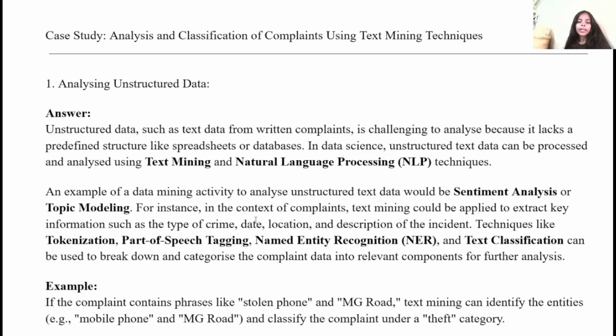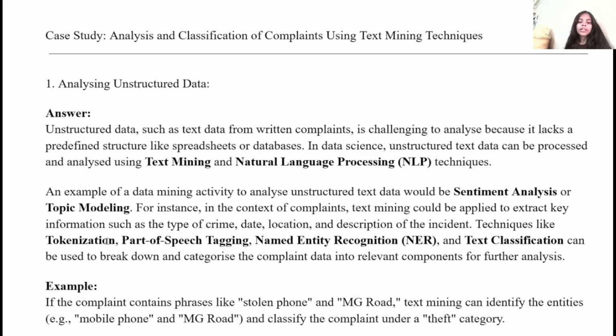For example, in the context of a complaint, text mining could be applied to extract key information such as the type of crime, date, location, and description of the incident. So what happens in text mining? In the text mining activity, we tokenize our text, and the first step is tokenization.